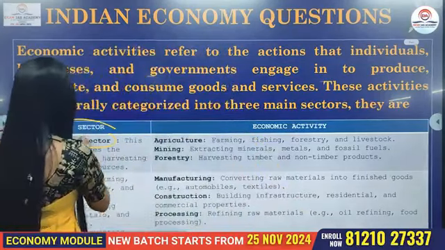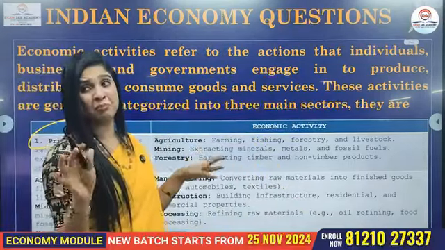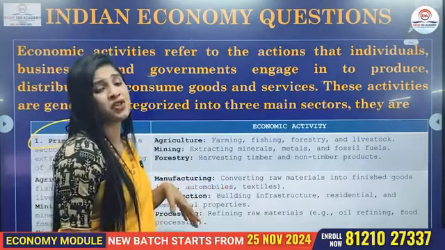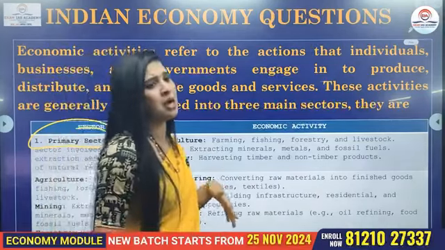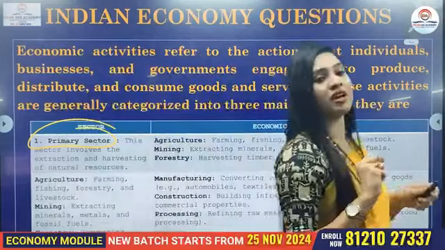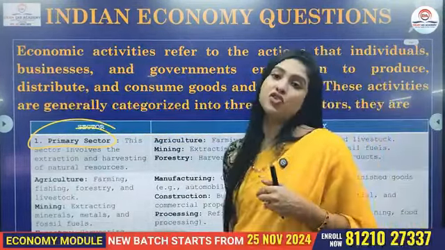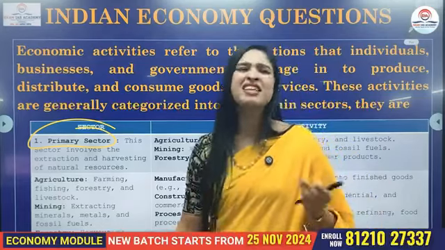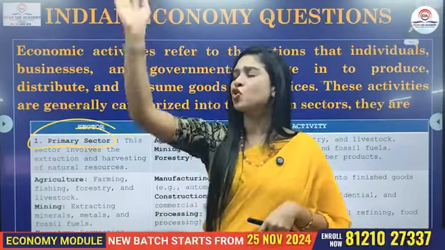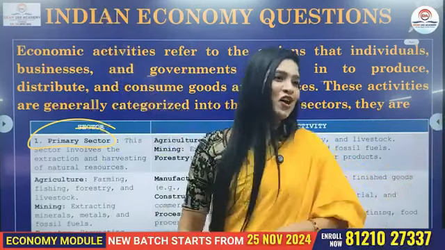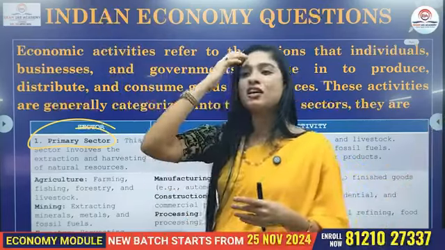Primary sector. Because energy is basically, people think it is a secondary or industrial sector activity. But extraction of energy comes under primary sector, whereas transformation of energy comes under secondary sector. For example, solar energy. You keep all the solar roof panels and all, right? You extract energy from the sun.